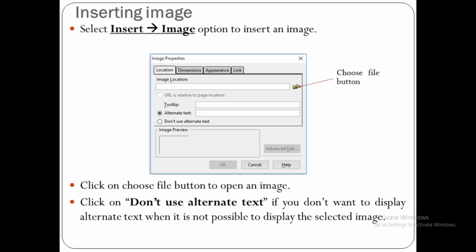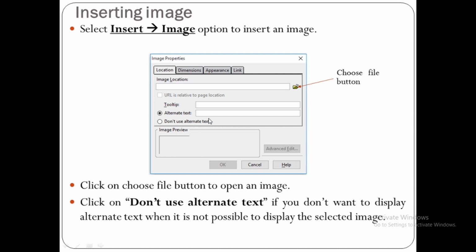Click on don't use alternate text if you don't want to display alternate text when it is not possible to display the selected image. By clicking on choose file button, you can select any image file you want to display in your web page. Then you can see two options are given: alternate text and don't use alternate text.